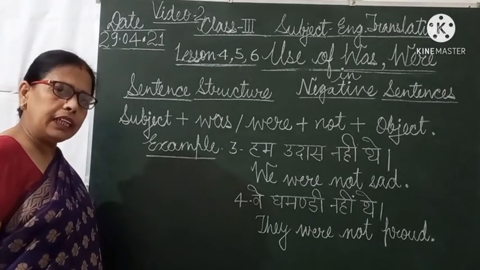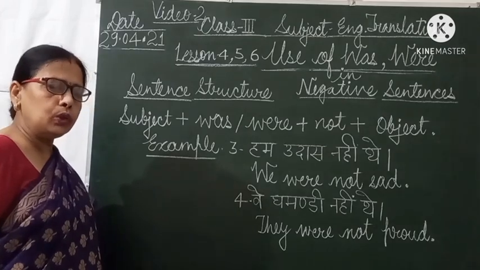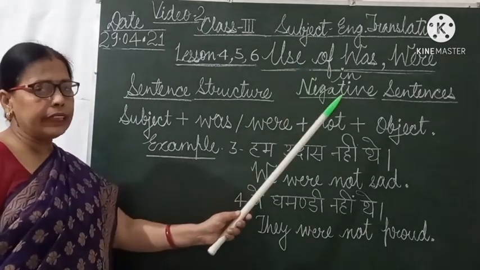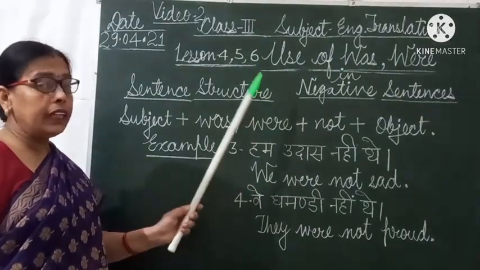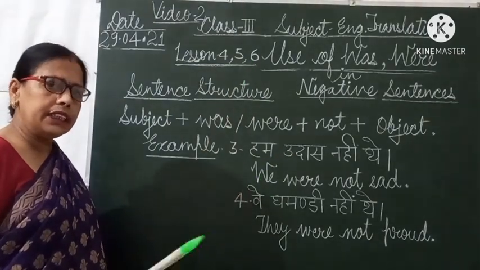So students, I think you have properly understood how to use was and were in negative sentences. To know the use of was and were in interrogative sentences, see the next video.